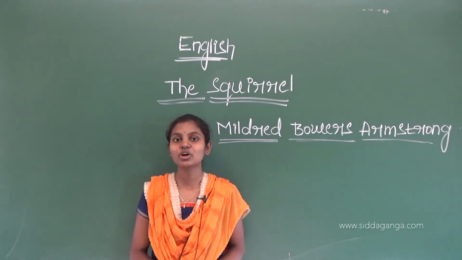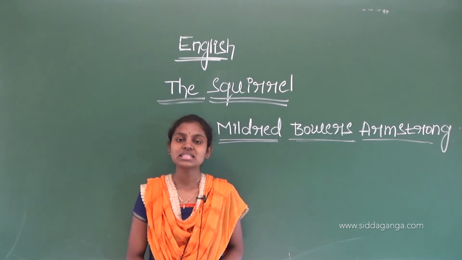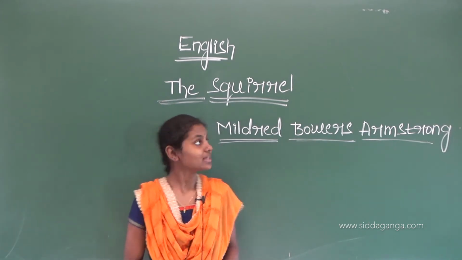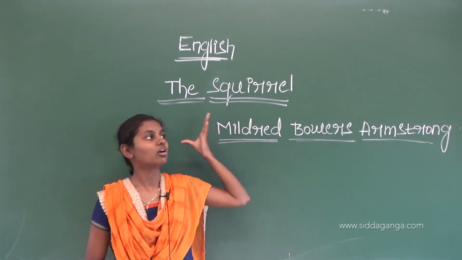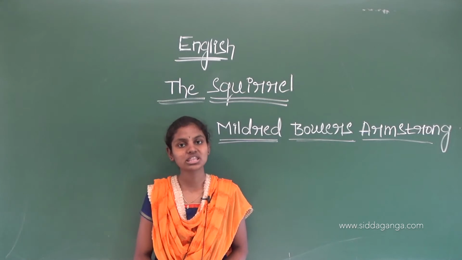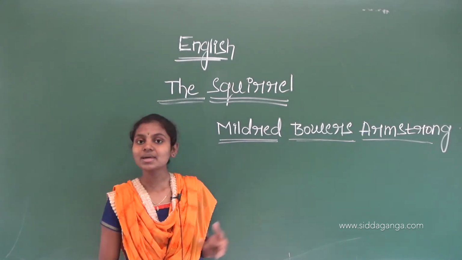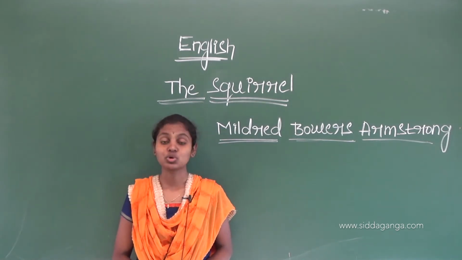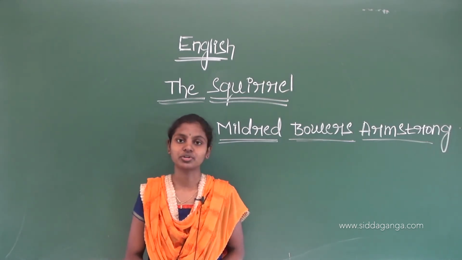In today's class, we are going to learn the new poem of your Class 7 English that is prescribed by CBSE. The book name is Honeycomb, and the poem is The Squirrel. As the title indicates, this poem is about squirrels, and it is written by a famous author, Mildred Bowers Armstrong, who is the poet of this poem.